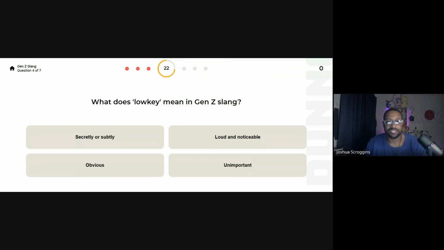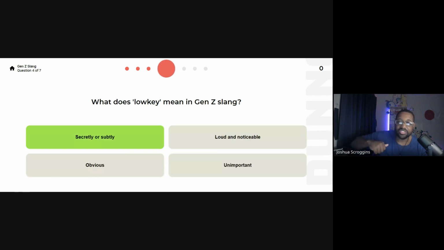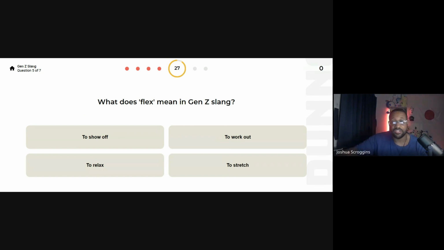Low key. What does it mean to be low key? All right, here we go. Secret or subtle. So low key is almost like a piano term, like you really can't hear it, but you're doing things. No one really knows. Flex. Ah, yes, flex. Oh, wait, it says looks nice.